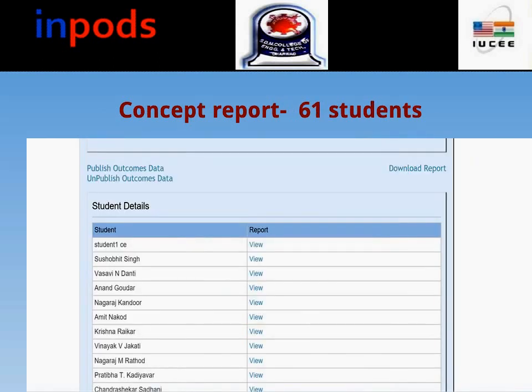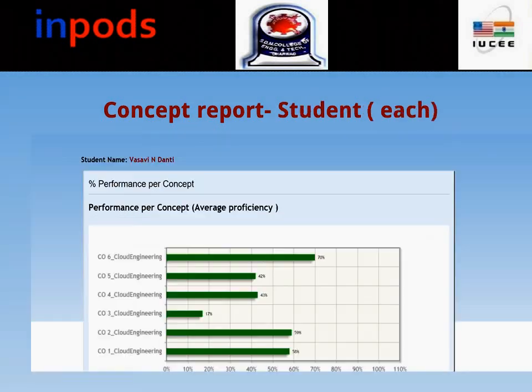While the previous slide showed you the concept attainment of the entire course, now it shows the concept attainment for each of the students, all the 61 students' names. If you click on this view, it will show you how a student fared with respect to each of these 6 COs, what she has achieved: 70%, 42%, 43, 17, 59 and 58 respectively.